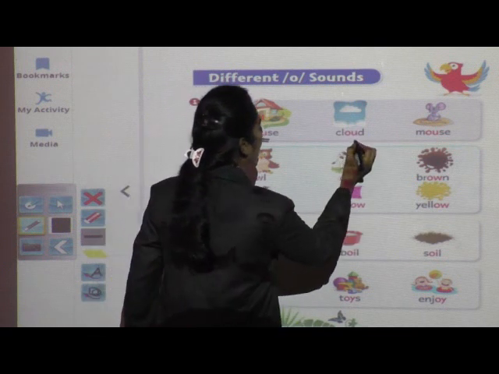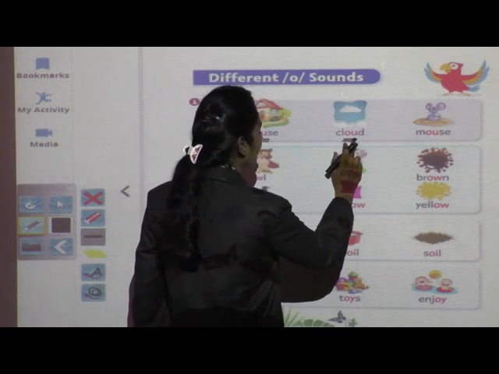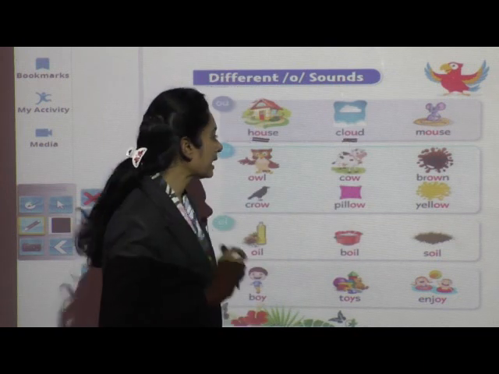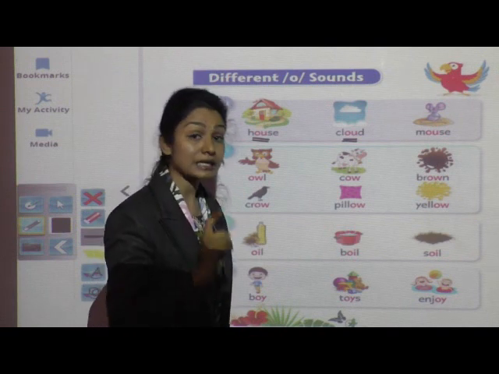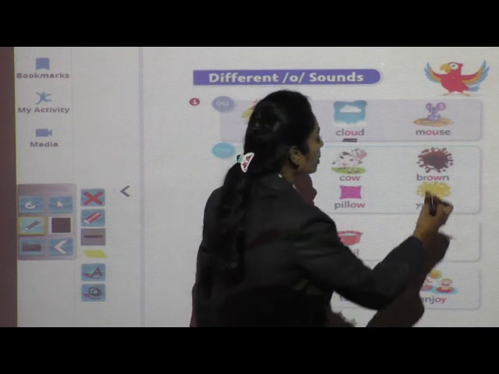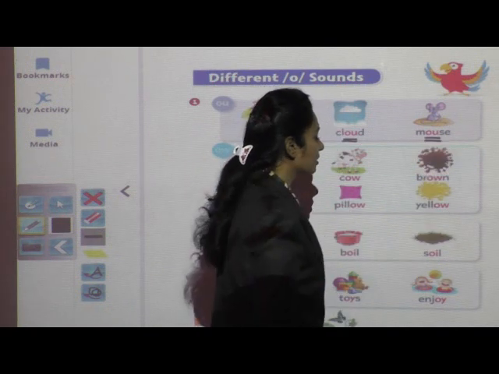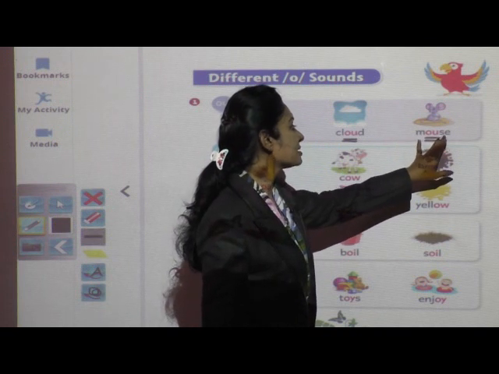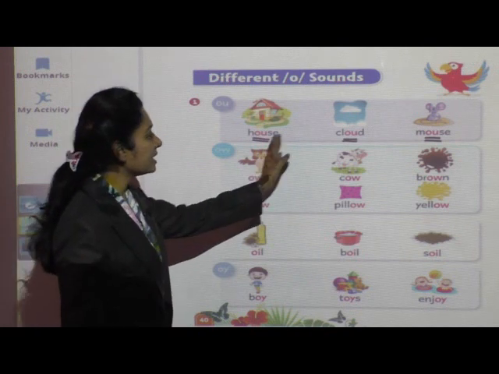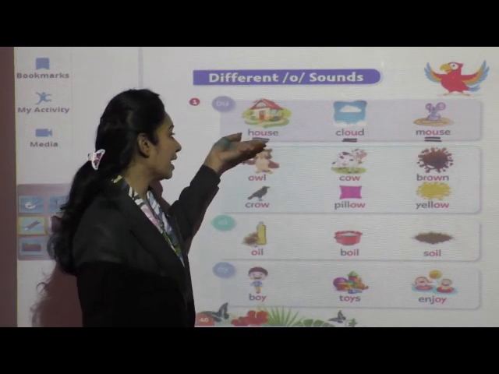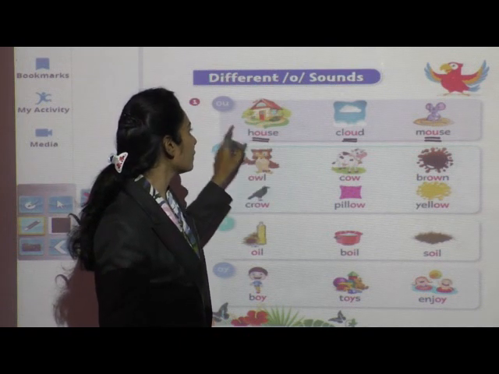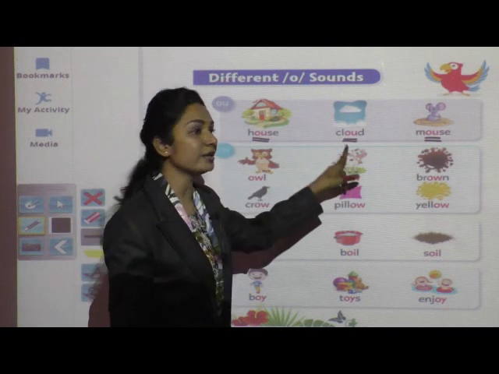Next picture. What is this? This is a cloud, OU, cloud. Next picture, mouse. Children, if you observe these three pictures, in the spelling OU, ow, it is there in between.